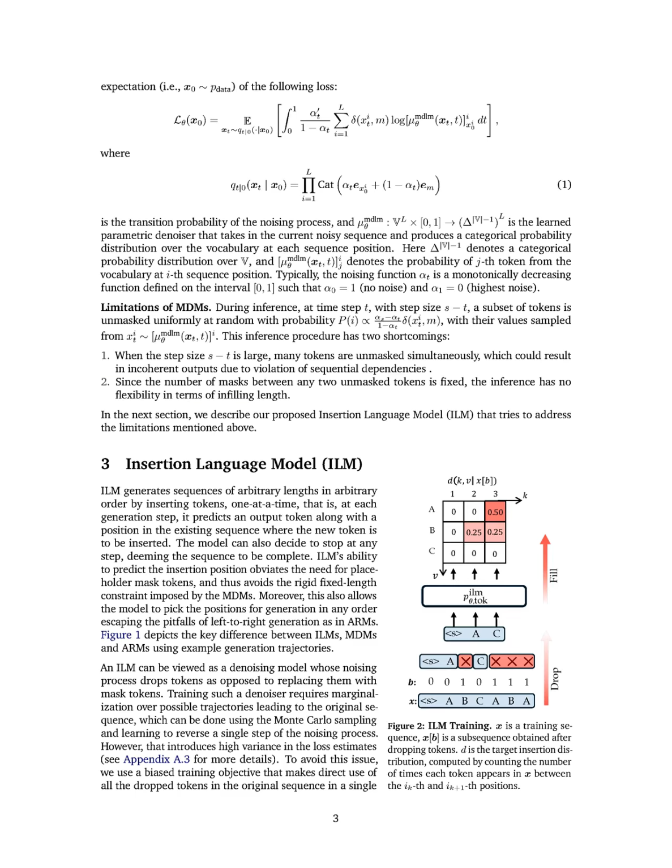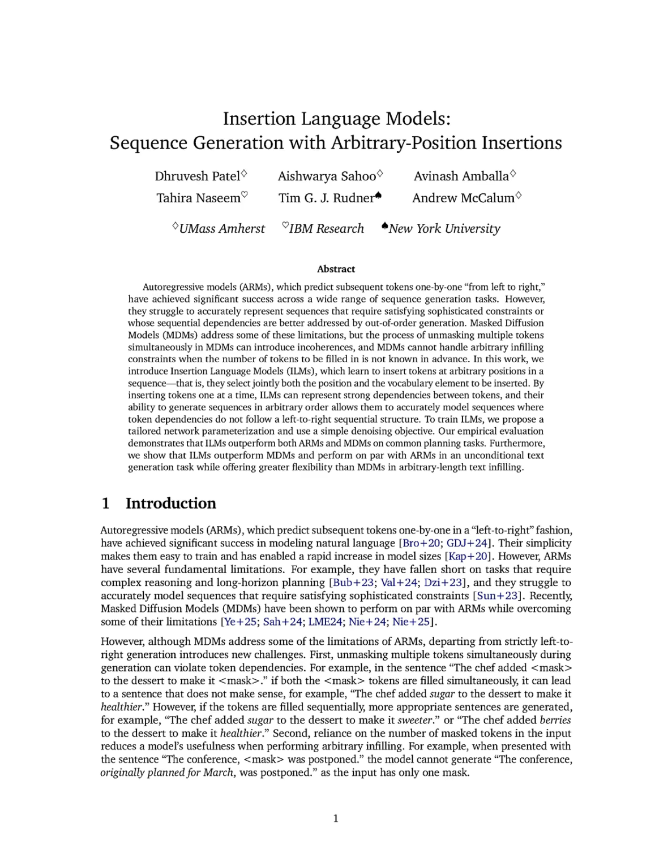Insertion language models, ILMs, operate by predicting and inserting tokens at arbitrary positions within a sequence, one at a time. For instance, consider the input sequence, "the chef added to the dessert." If we drop the token "sugar," the ILM would learn to predict "sugar" and decide where to insert it, potentially resulting in "the chef added sugar to the dessert."